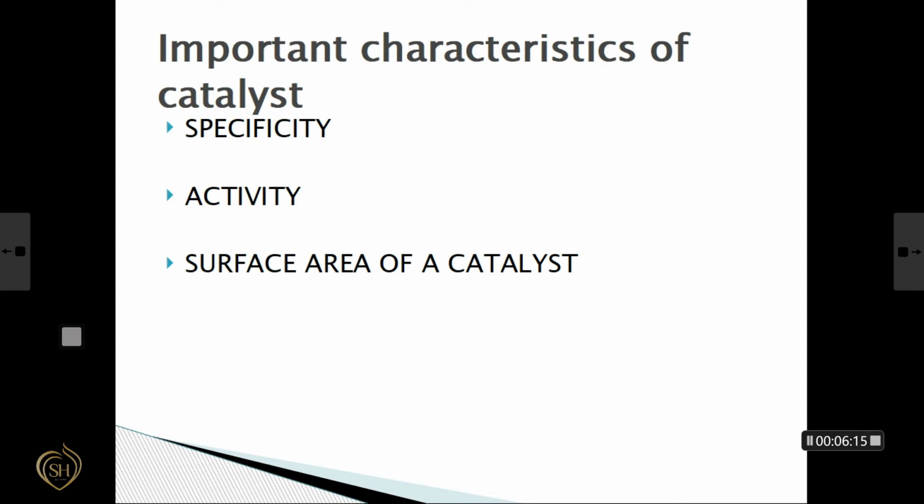There are three important characteristics. First one is specificity. That means the catalysts are highly specific in nature. Second one is activity. Activity means the ability of a catalyst to accelerate a chemical reaction is termed as activity. And the third one is surface area of the catalyst.